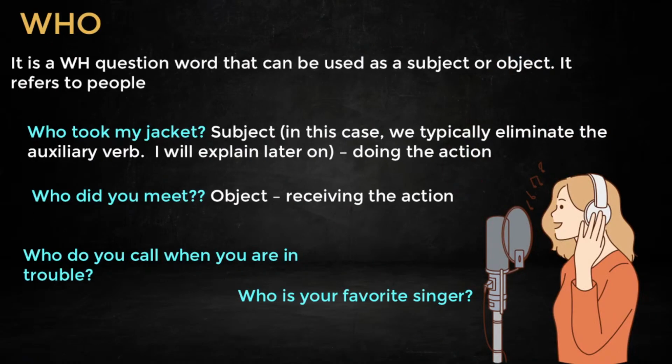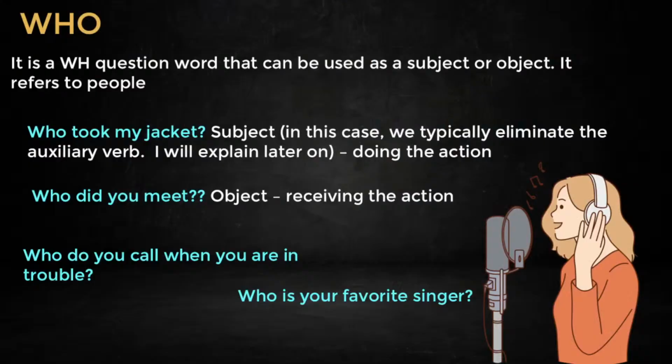But now, who? That is a question word and can be used as a subject or object. It refers to people. So this is a very basic concept. When I use who, I'm talking about people, not things, not places, people. Now, the question word who can be used as a subject or as an object, and I will explain this definition here in this lesson.